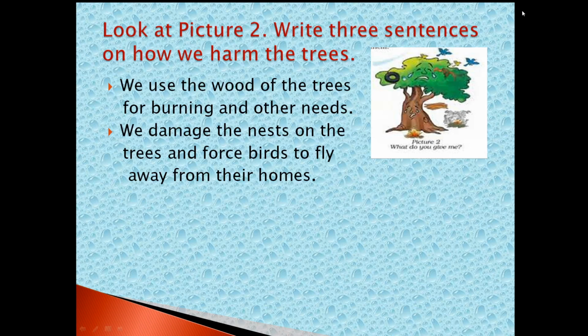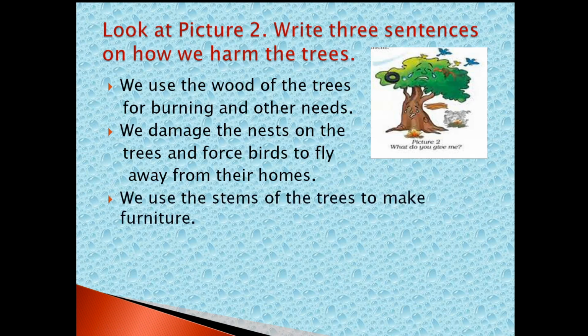You can see all the birds flying away and they lost their home, because trees are the home for birds. Third one. We use the stems of the trees to make furniture, wooden furniture and all. People make it, so that is also one of the ways we are harming the trees.